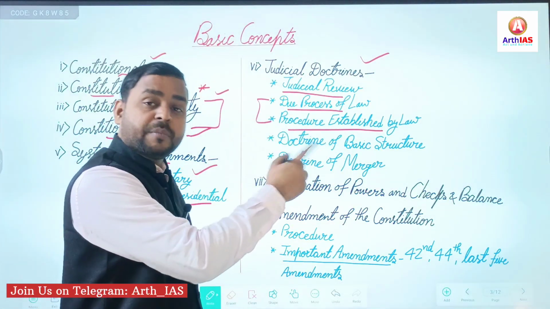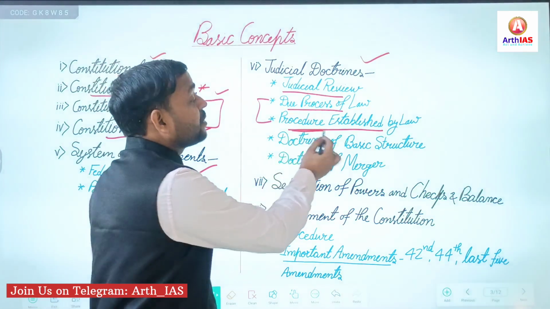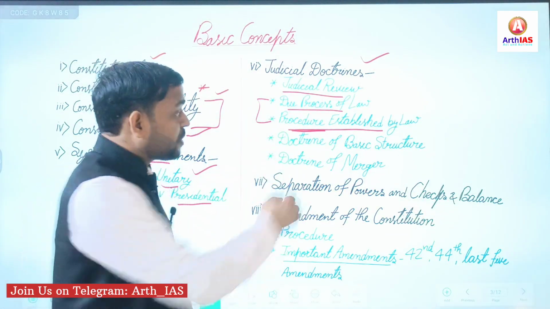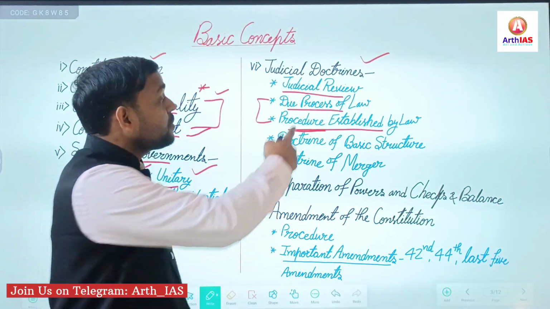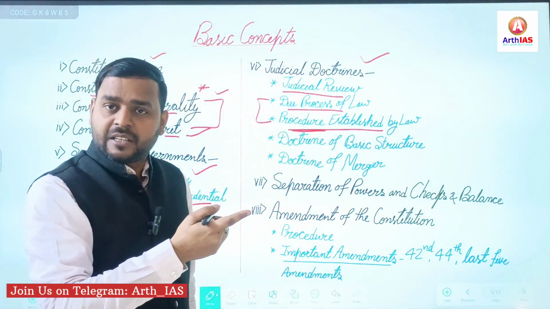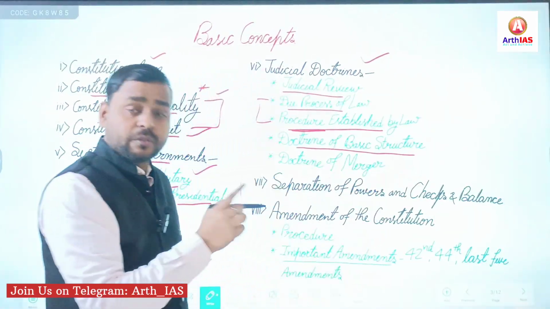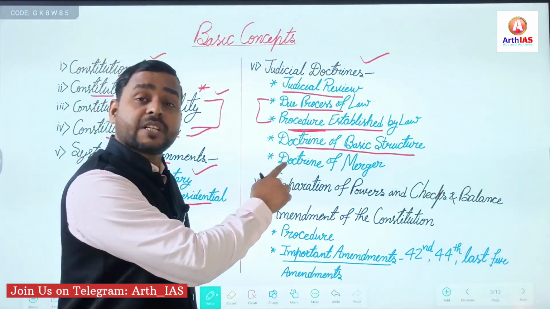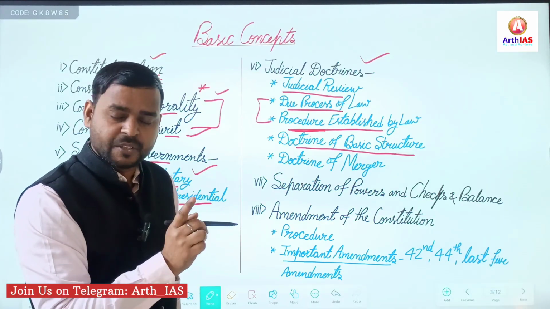What is the meaning of due process of law? Its origin, right? What is the meaning of procedure established by law? Which of these two phrases is mentioned in the Indian Constitution, right? So your concept should be very clear. Then move towards the doctrine of basic structure. You know that it is the Indian judiciary's innovation: the doctrine of basic structure in the Kesavananda Bharati case, 1973.